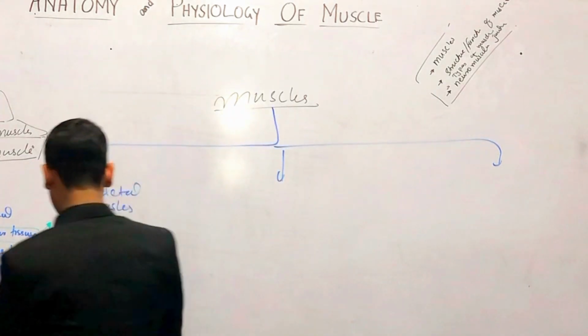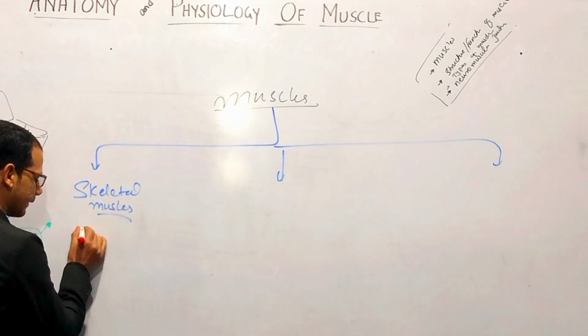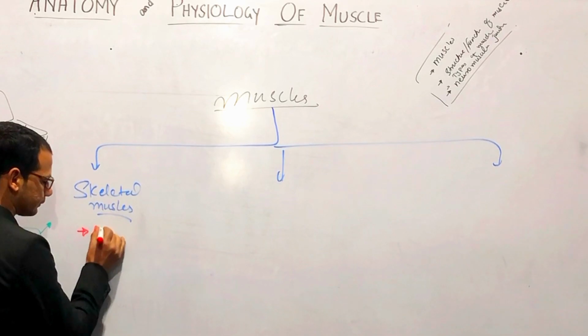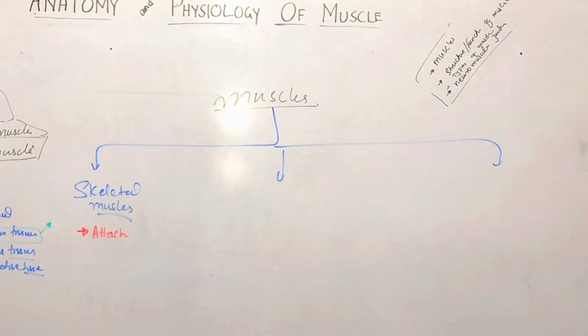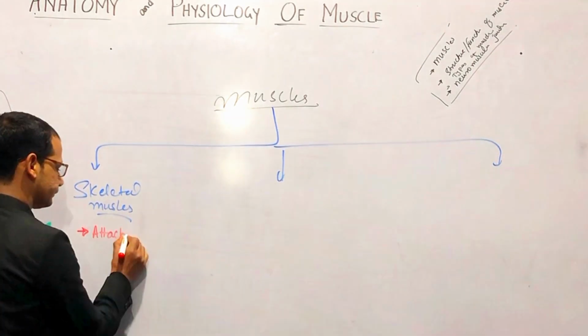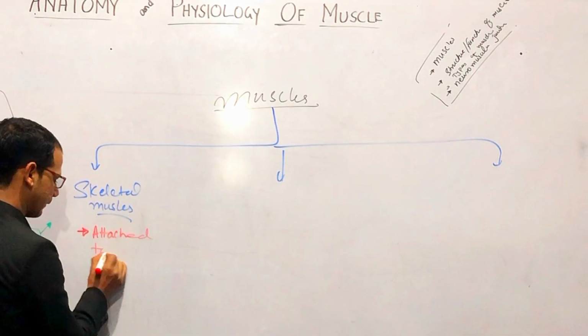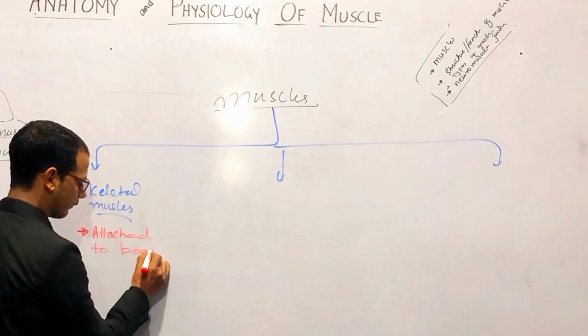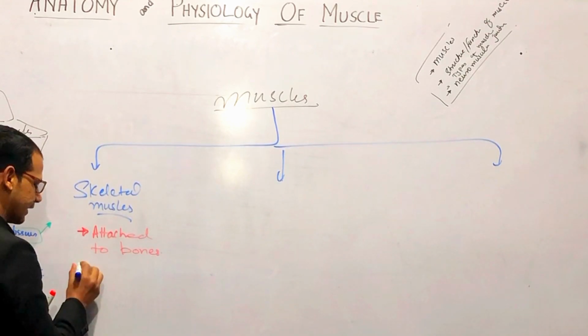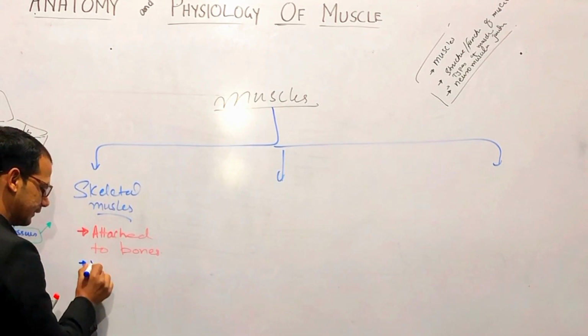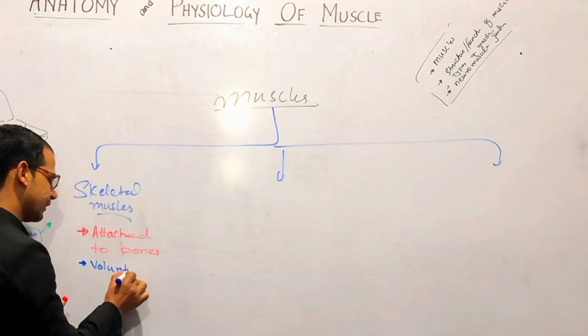So these are the muscles which are attached to bones or skeleton. Second, these muscles are voluntary in action. What does voluntary mean?